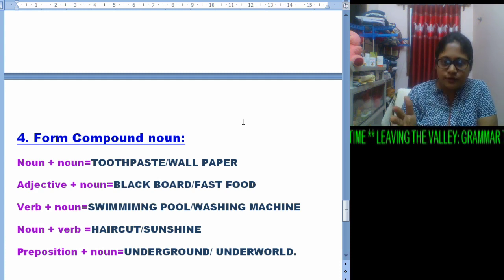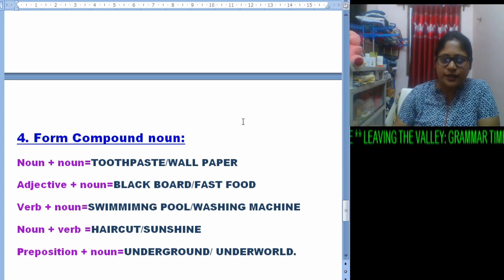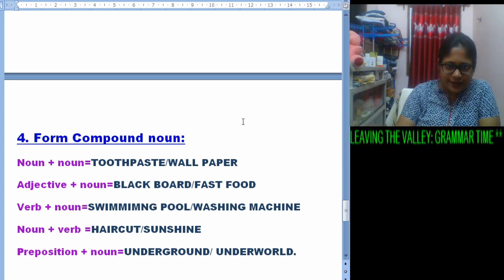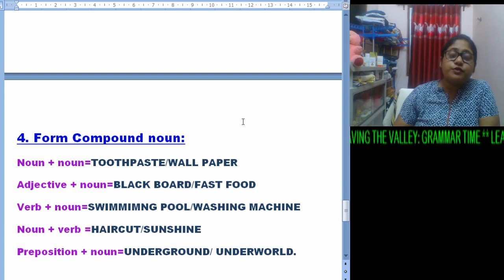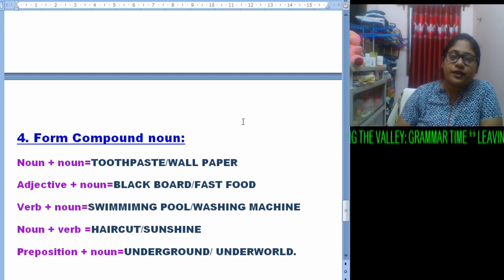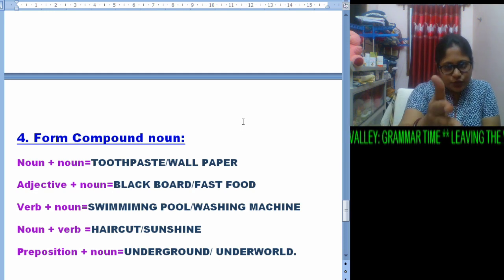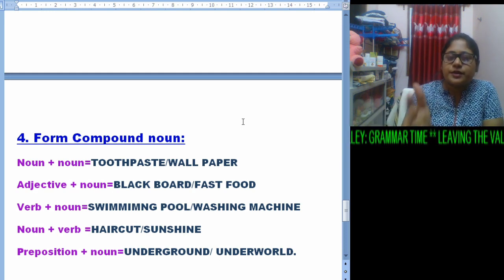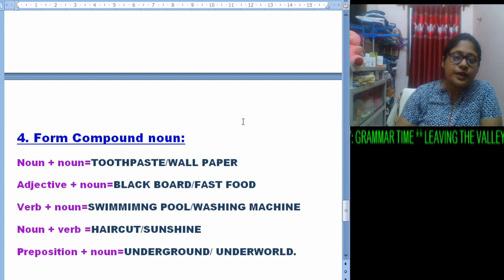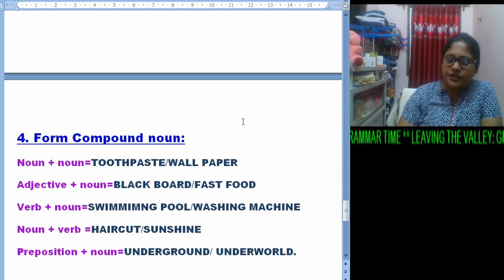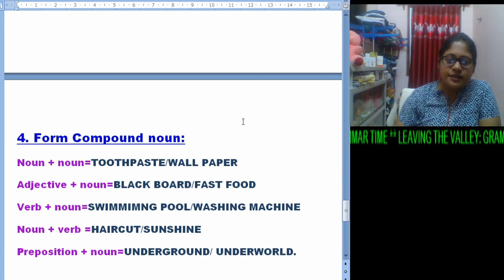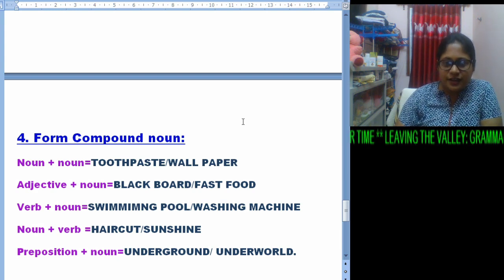Fast food. Most of you are fond of that, which is not good for health, right? Let us come to the next one, verb plus noun: swimming pool. You all have not gone for a long time, no? Here also washing machine. Noun plus verb: it can be haircut, it can be sunshine. We need some sunshine, yes?